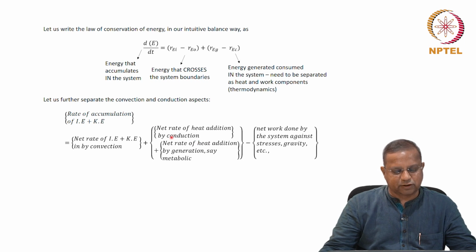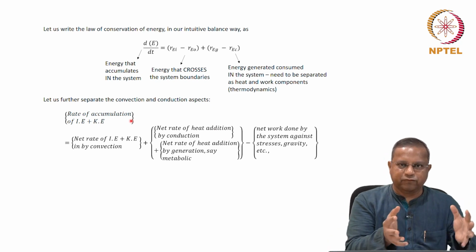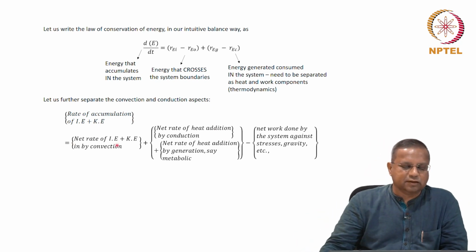Net rate by conduction, here convection, here conduction, plus the net rate of heat addition by generation, say metabolic, minus the net work done by the system against stresses, gravity, and so on and so forth. Essentially, we have recast the right hand side in terms of the various separate components that go into determining these. That's it. Again, this is straightforward.